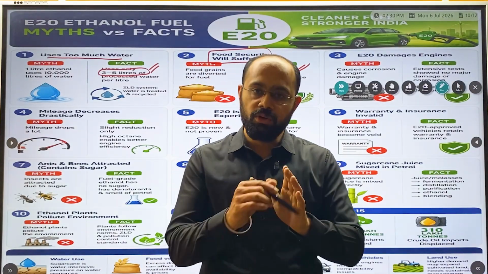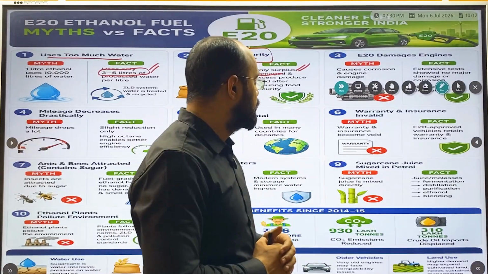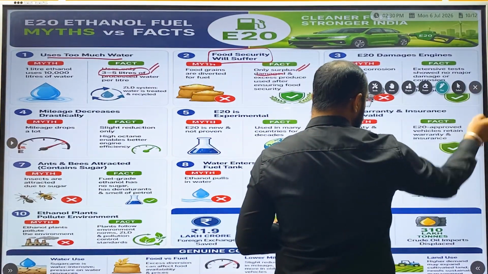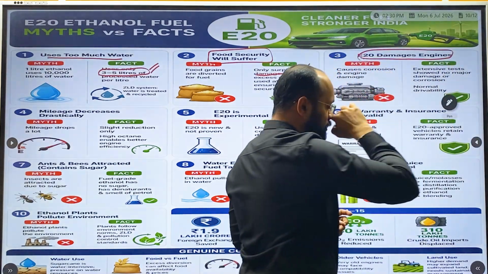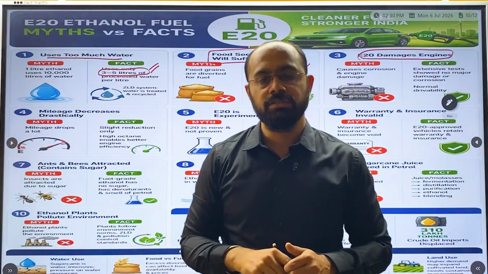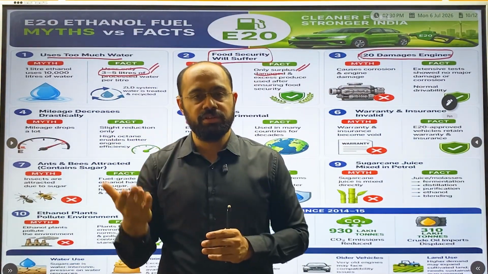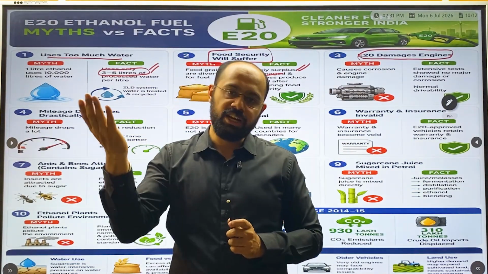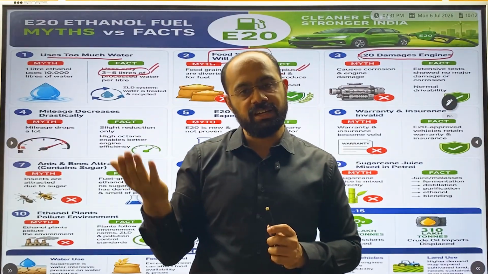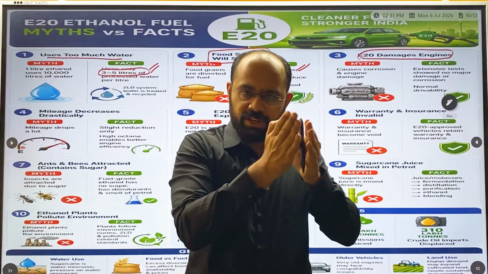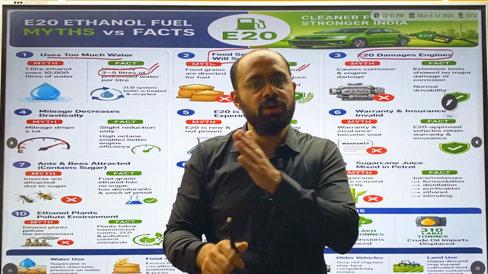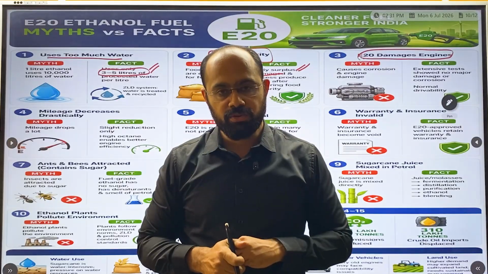Okay, there will be no risk for food security. Second thing is it will damage the engine. The second myth was that ethanol 20 is damaging the engine. As you see, the program which we started, it started in 2003 and started implementing in 2014. So slowly 1%, 5%, 12%, 20%, this is how it was introduced, right?